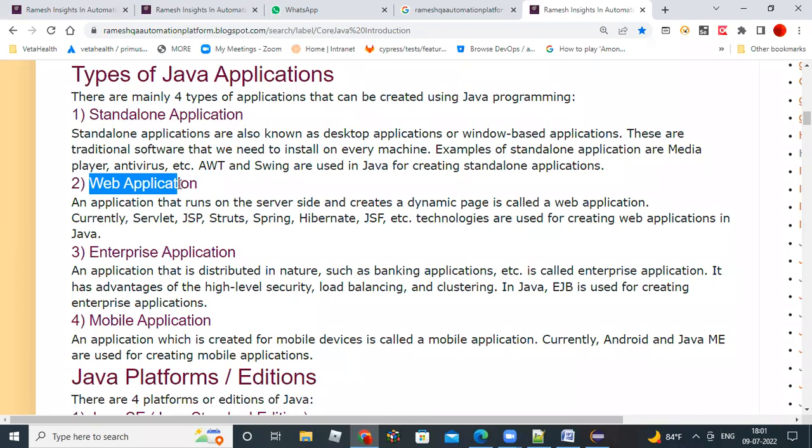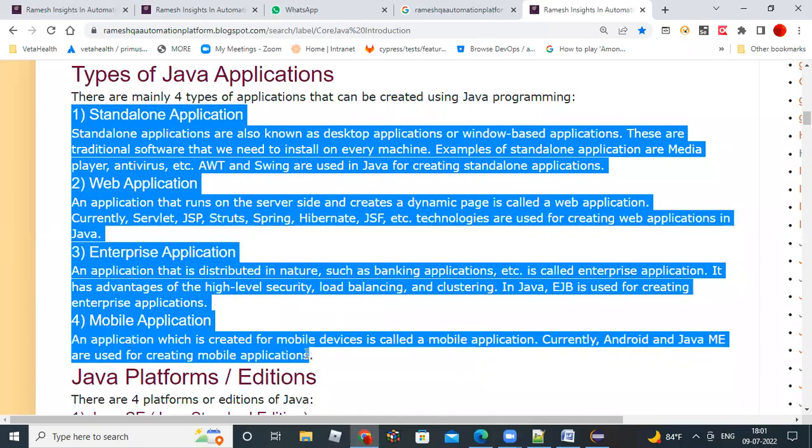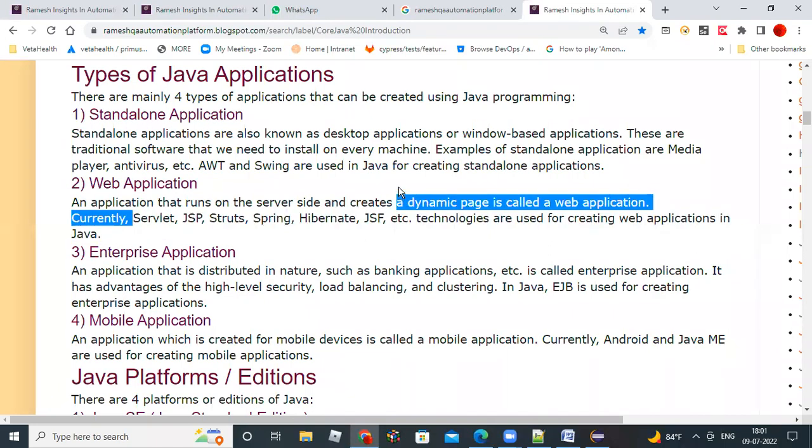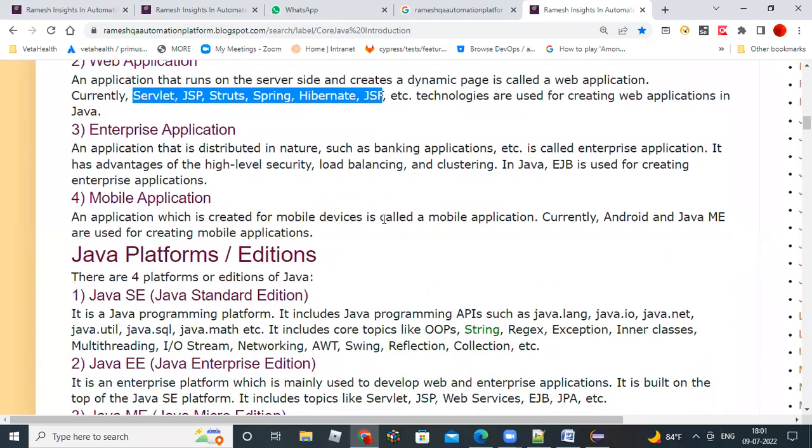So we have mobile application development. Java ME is used for creating mobile applications. So these are all the different types of applications developed by Java technologies. This is just for your information, but we are not going to use them. For us, basic core Java is enough for our automation. You don't need to learn all these modules for our automation.